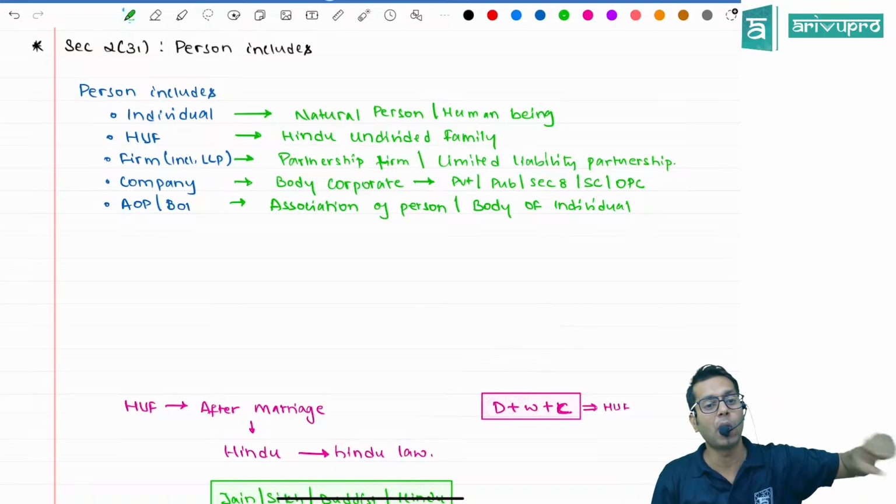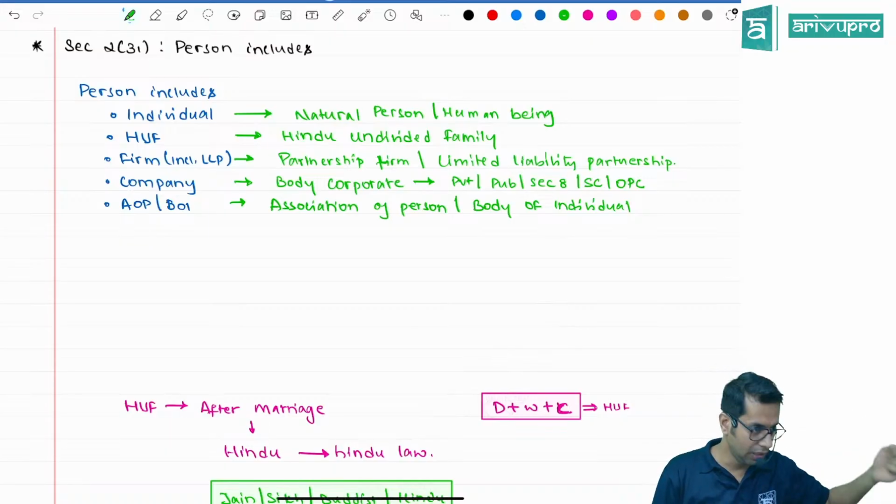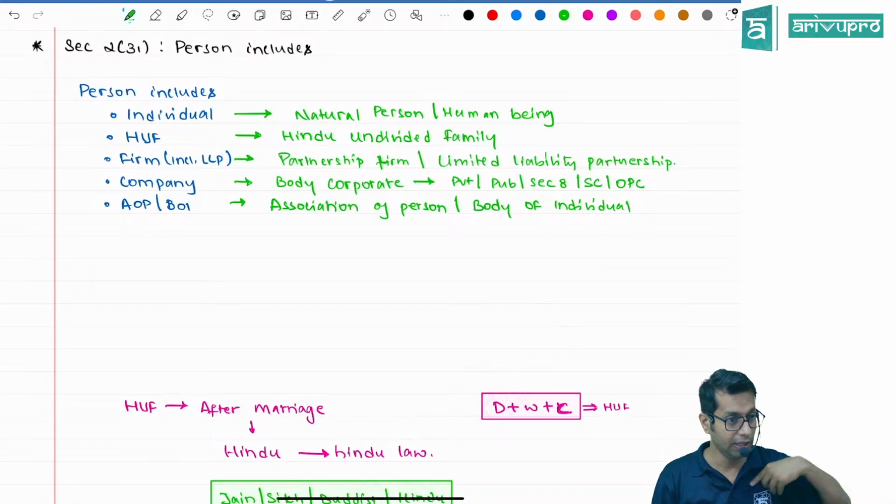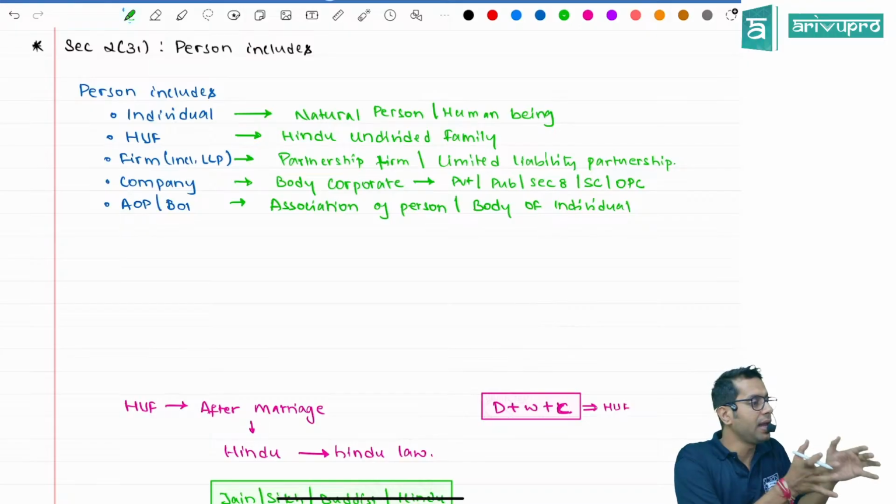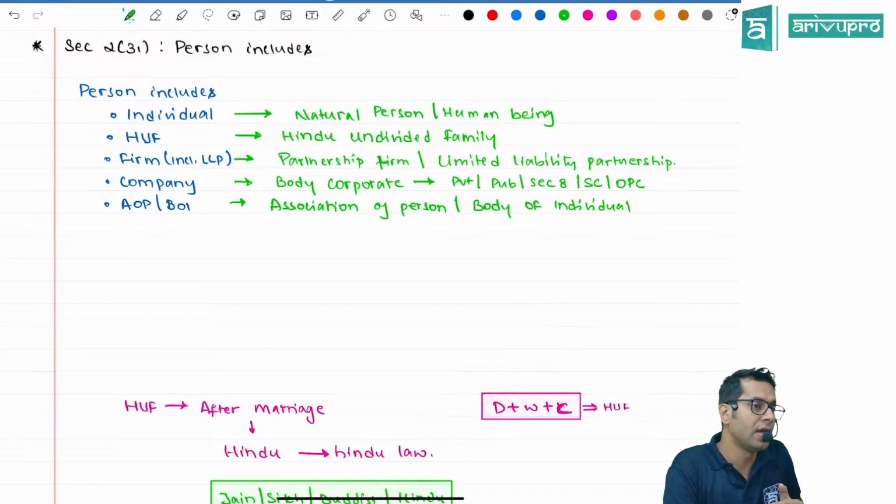We will be called a body of individuals. We all are individuals only, so we are forming a group that will be called a body of individuals.